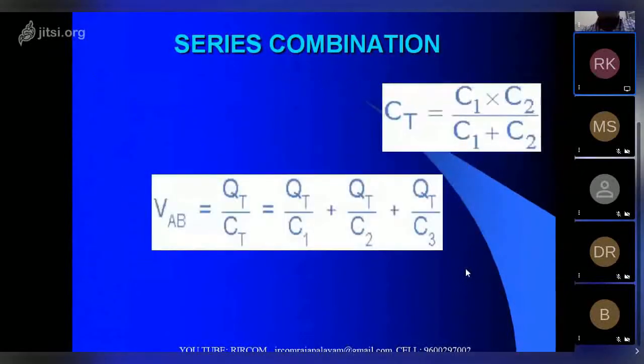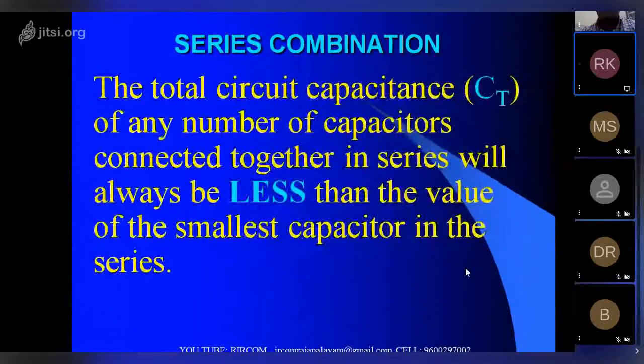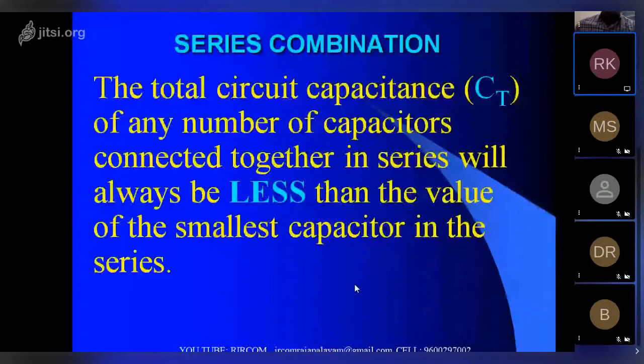The total circuit capacitance of any number of capacitors connected together in series will always be less than the value of the smallest capacitor in the series. If I connected 2pF, 5pF and 7pF, the total value will be less than 2pF. So that is the important thing.